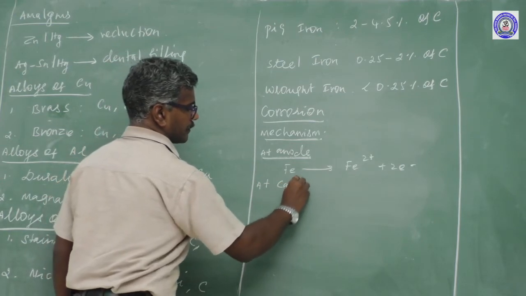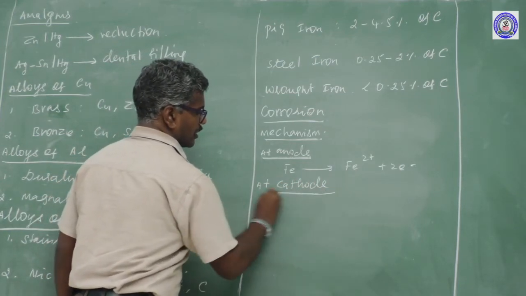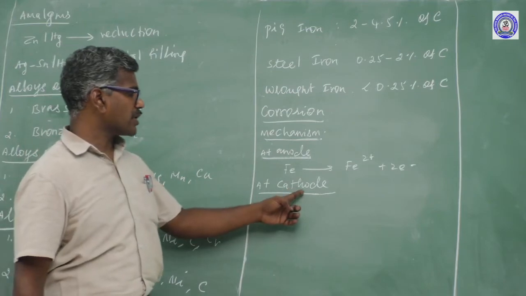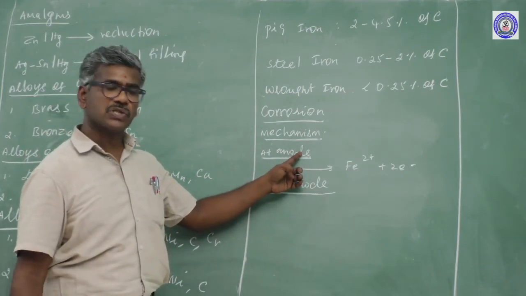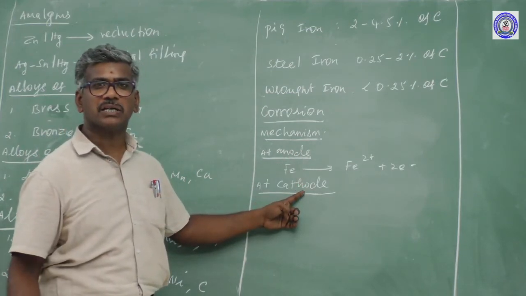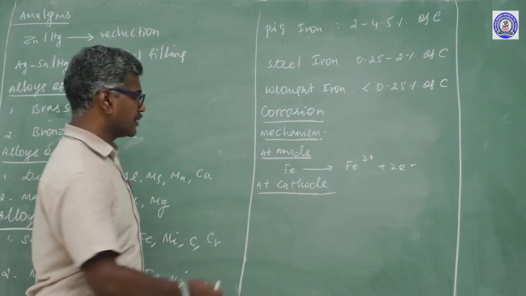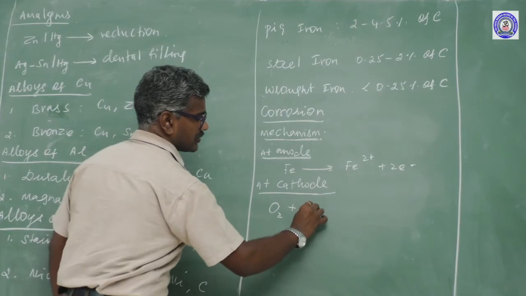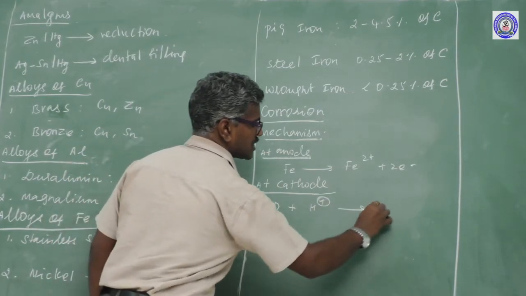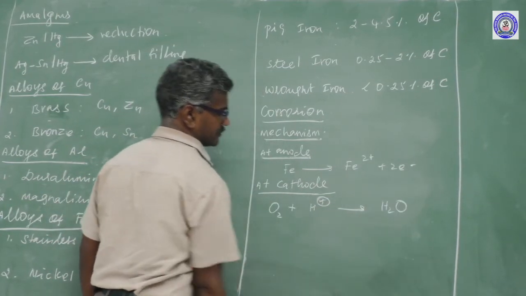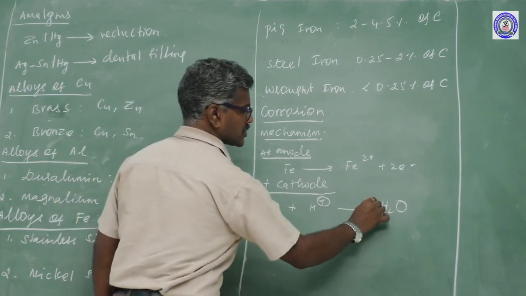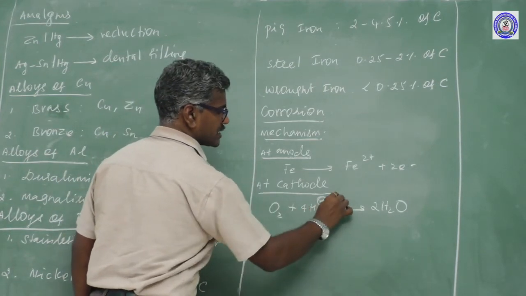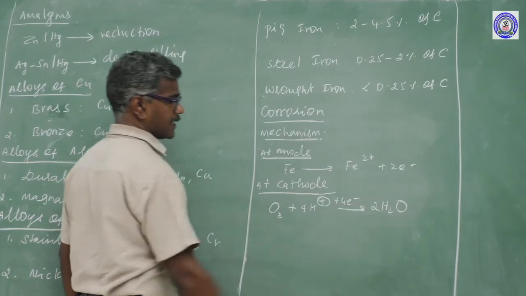At a cathode. Cathode is a negative charge, anode is a positive charge. At the cathode, reduction occurs, gain of electron. For example, oxygen reacts with hydrogen to form water. How many oxygen? 2 oxygen. How many hydrogen? 4 hydrogen. It's a 4 electron pair.